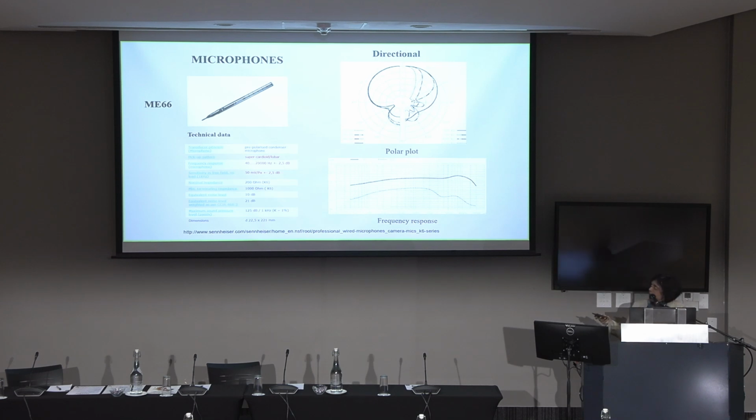If you go to any website of a microphone dealer and look at these, you will have to look for this, because we spend a lot on these microphones, and believe me, I've made these mistakes. It's really important to be sure that it covers the frequency range that you're interested in. So what does this mean? Basically, it's sensitive between 40 hertz and 20,000 hertz, okay? If your signal lies within this, then yes, this may be a good microphone, but you should then go in and look at this plot, which is the frequency response plot, which will be there in the technical specifications.